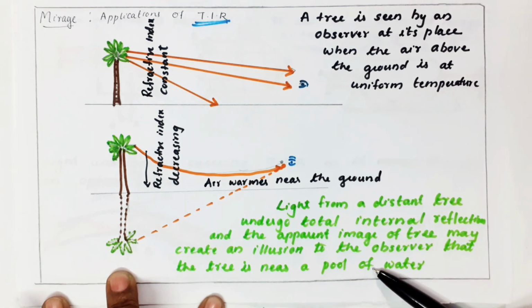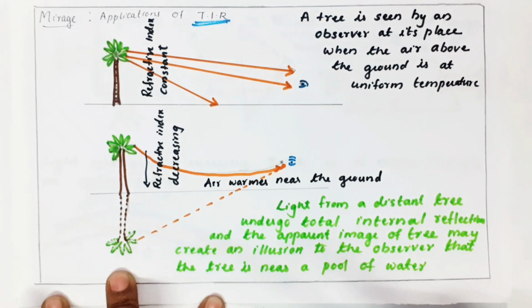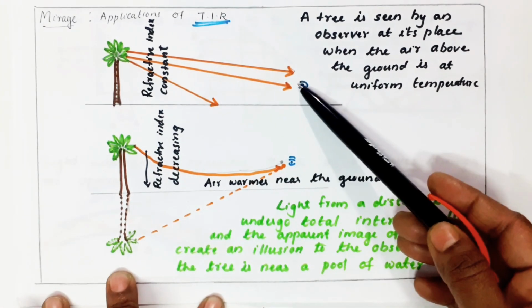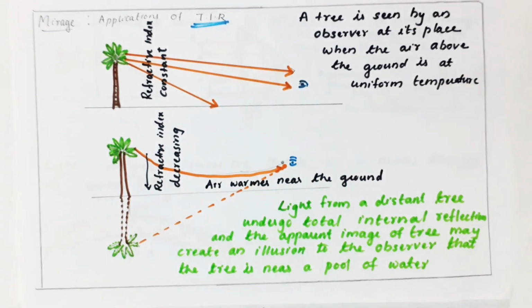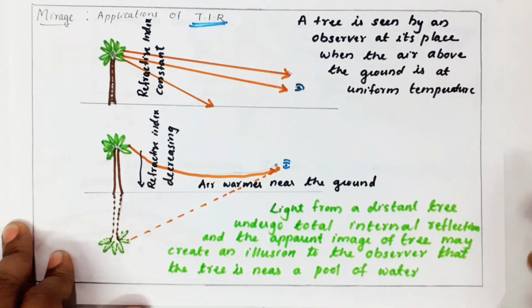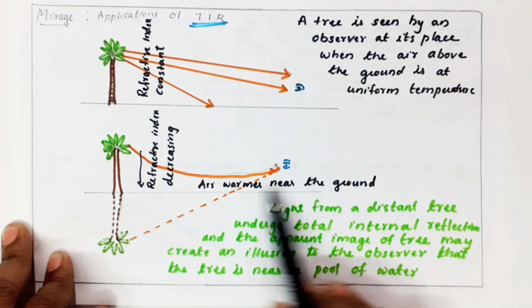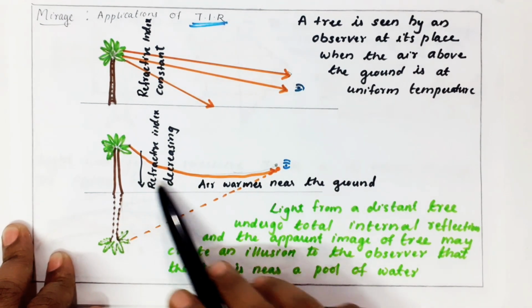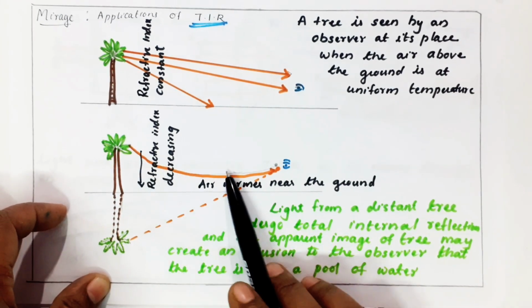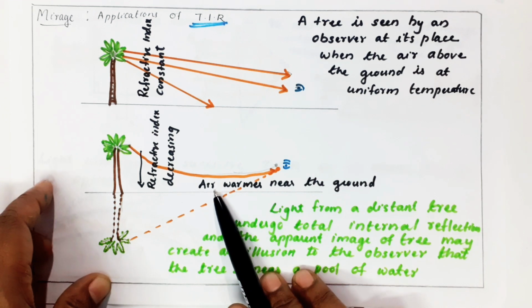So see, total internal reflection, the first application is a mirage. Mirage, in two cases I am taking. See here, it's like a uniform temperature, so we can see the image directly, no problem. But on a hot summer day, the air is warmer near the ground, so the temperature is very high, refractive index is less. Because temperature and refractive index, I already told you, are inversely proportional.